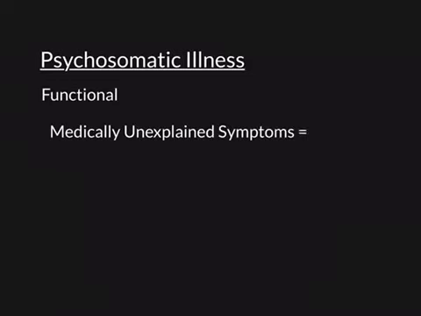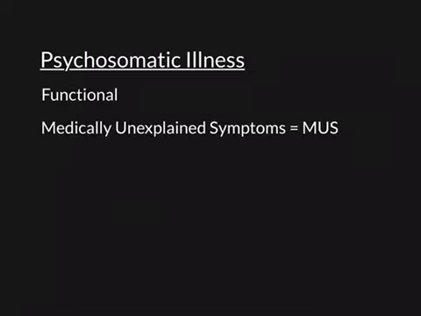And eventually we will conclude that there isn't anything physically wrong that is causing those symptoms, or at least at the current level of medical knowledge, there is nothing that we can detect that is physically wrong to be causing those symptoms. There is a name for this, and it is medically unexplained symptoms. This term isn't used that often, but you do hear it sometimes used in a clinical environment. So medically unexplained symptoms, MUS for short. So let's give a concrete example.